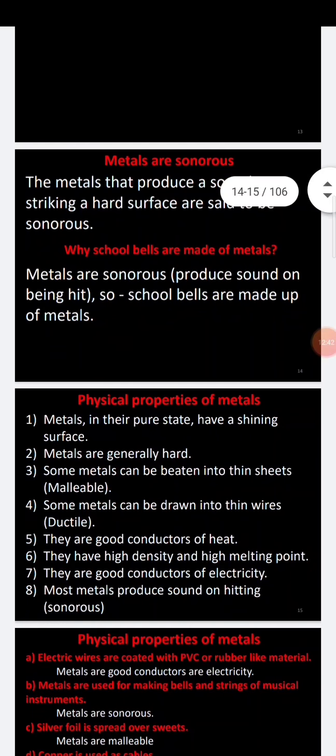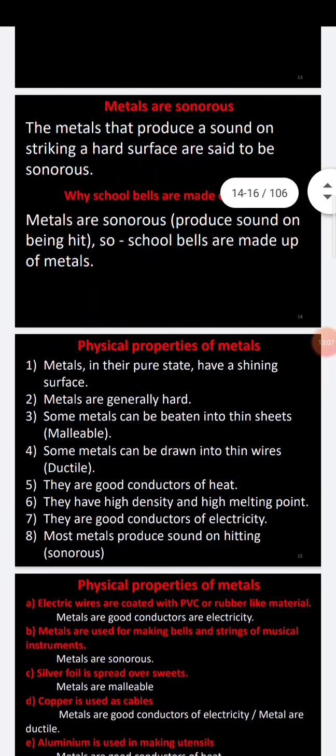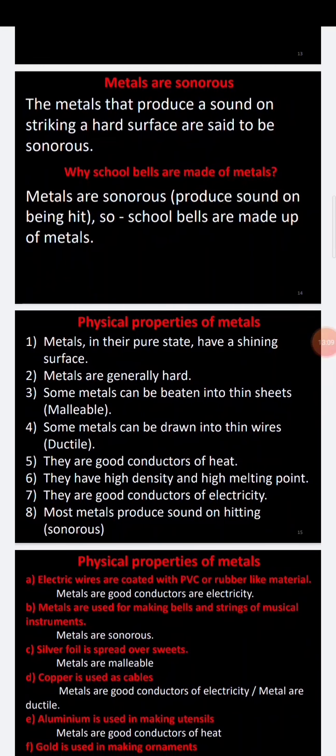So what I just told about some of the physical properties of metals is mentioned over here. Usually metals have a shiny surface, the first one. The second one, metals are generally hard, and the third one is some metals can be beaten into thin sheets. We call these malleable, and some metals can be drawn into thin wires. We call it ductile.